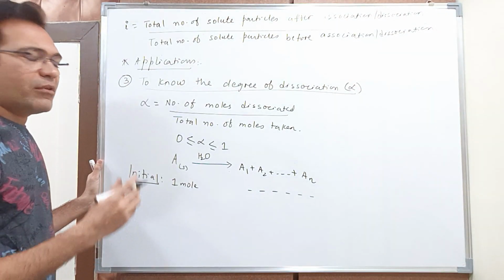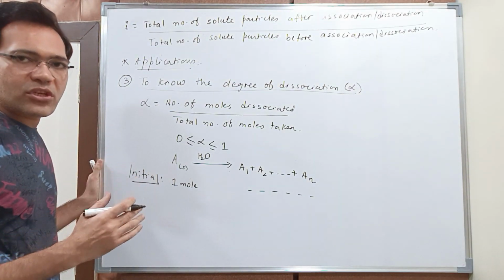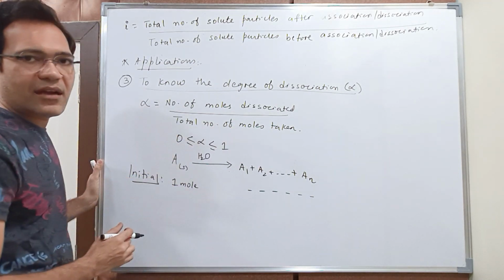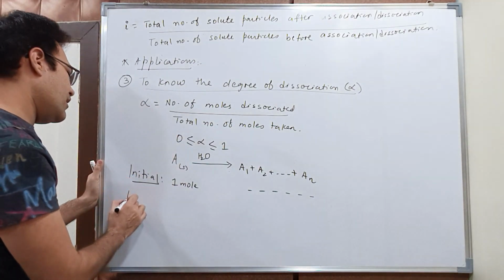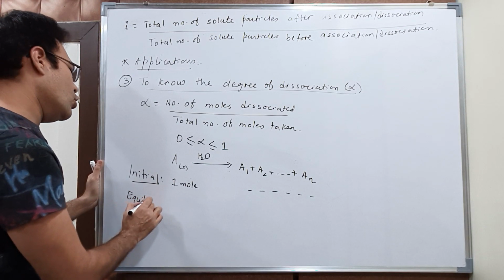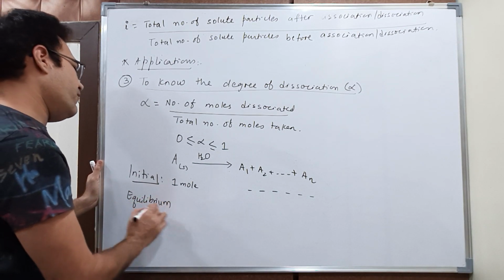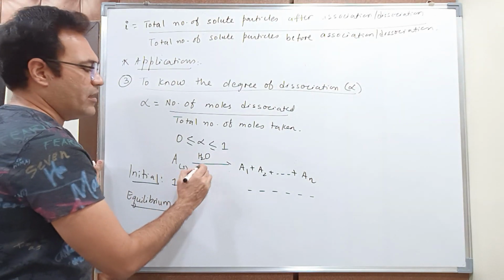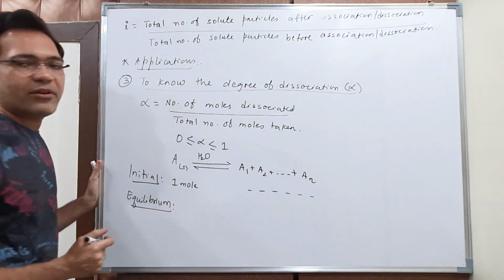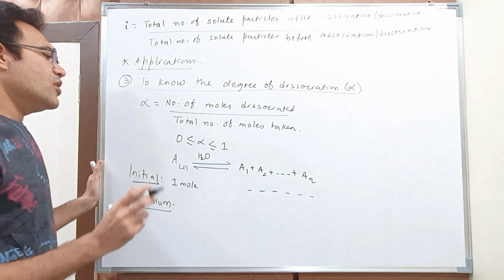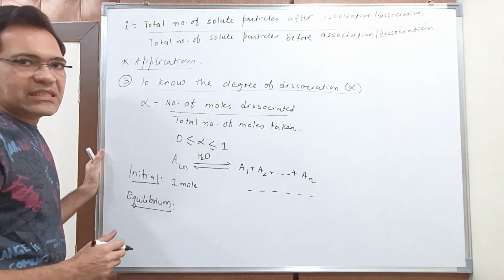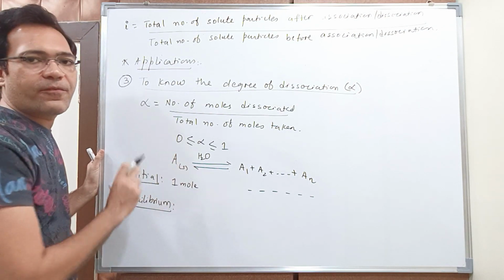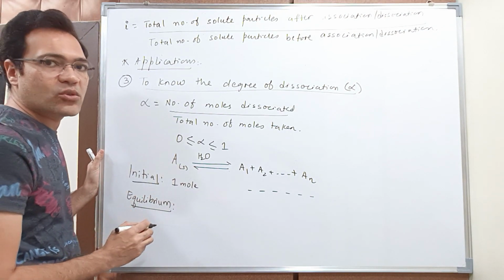But slowly, as the process of dissociation starts and continues, I start getting ions. A time will come when no more of A will dissociate, and we will say that at that time equilibrium has been established. So at equilibrium, suppose alpha moles of A are dissociated.